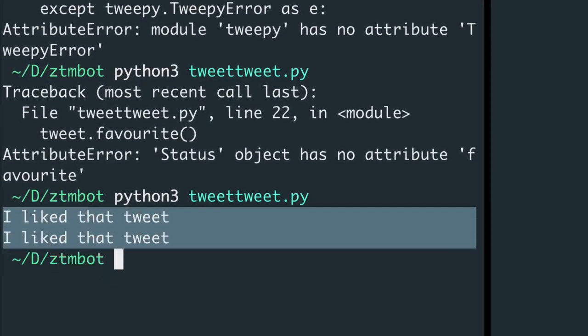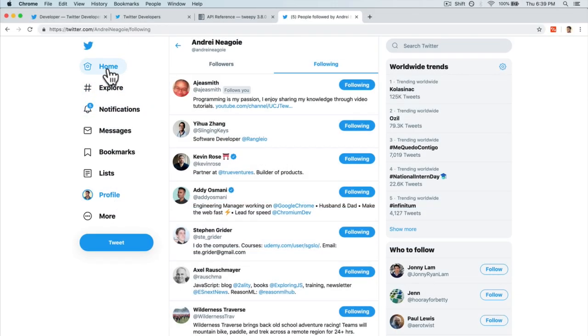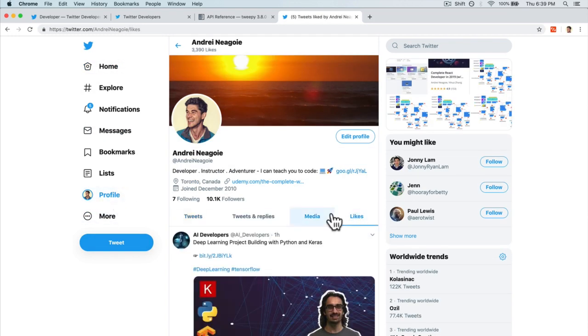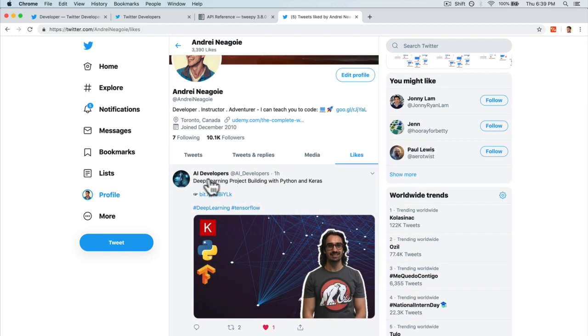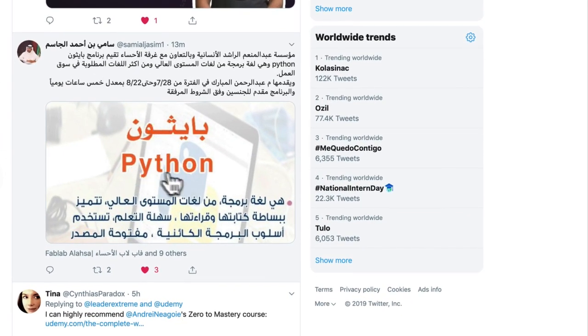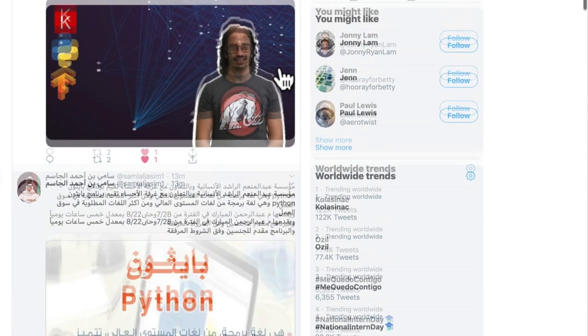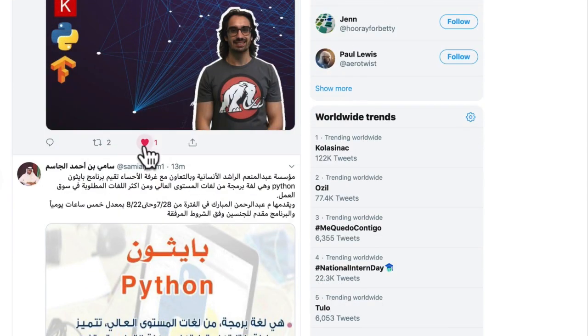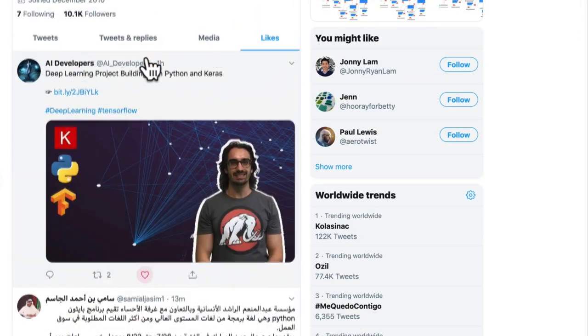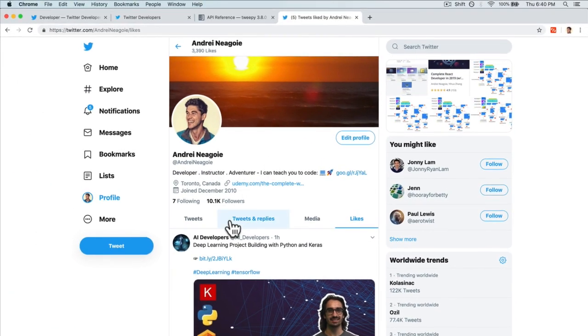And it looks like we have twice, I like that tweet. Let's go back to check if this worked. If I go back to, let's say, profile and look at likes. Hey, look at that. I've liked a tweet that happened 1 hour ago that had the word Python. And another tweet that I have no idea what's saying, but looks like there's Python in here. Yeah, look, there's Python right over there. Hopefully none of these say anything bad, but look at that. You can see here that I've liked these tweets. I'm going to remove that just because I don't know if I should be liking these. There you go. How cool is that?